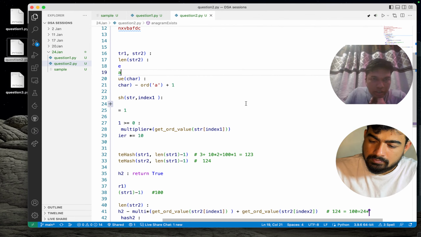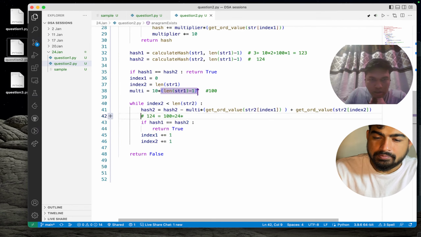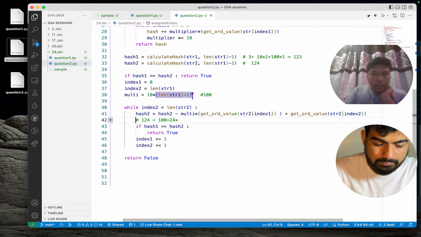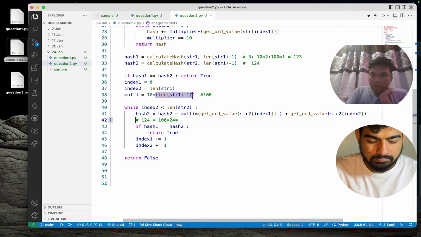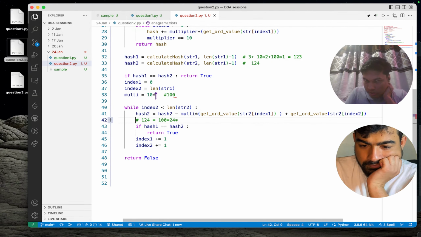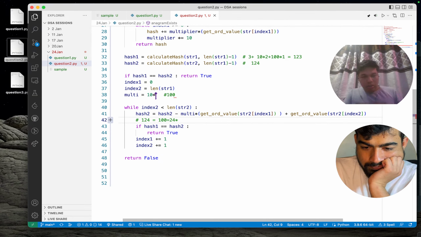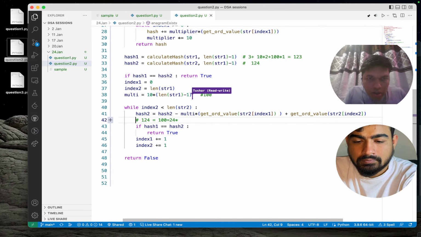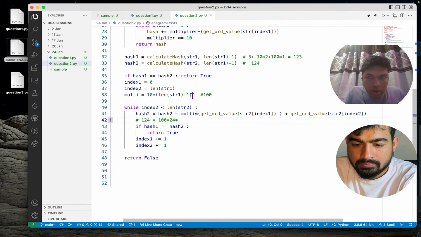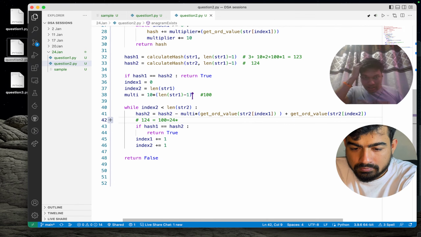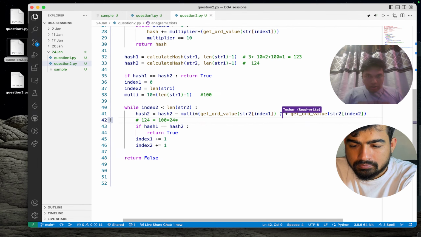Why have I taken this value? I think I took this value wrong. I had to take only 10 here. What was I saying? Oh, yeah, this is correct only. Sorry. Yeah, we are multiplying it by this value.